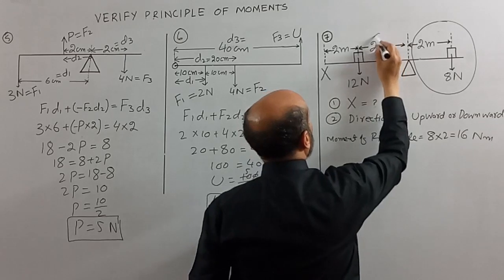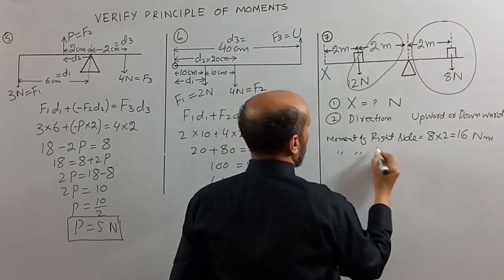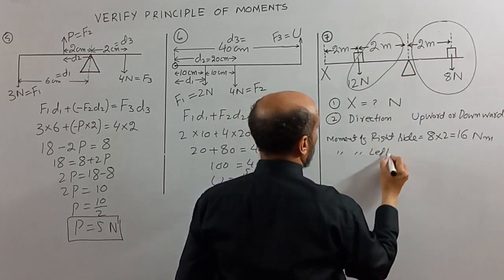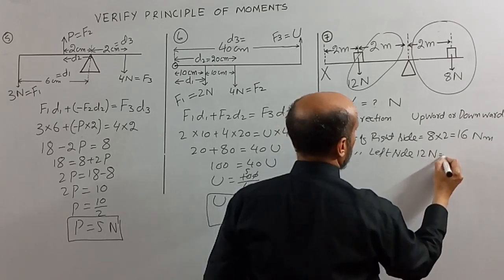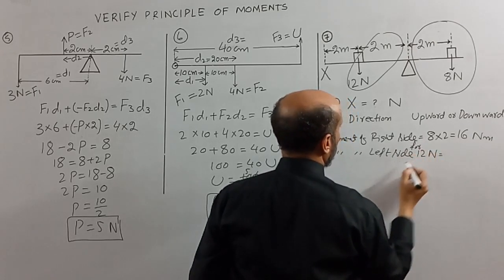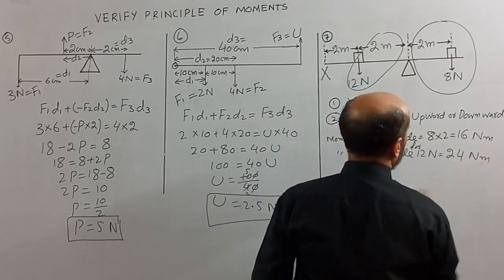Now we will calculate the moment of the left side for 12 Newton. It will be equal to 24 Newton meter.